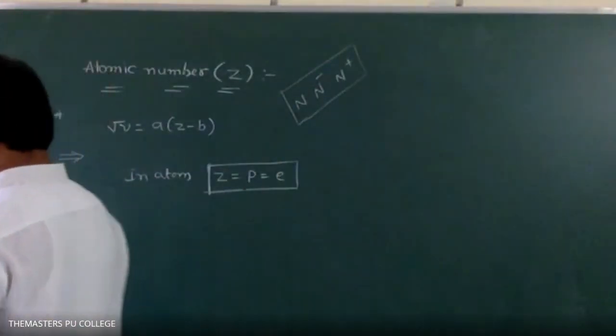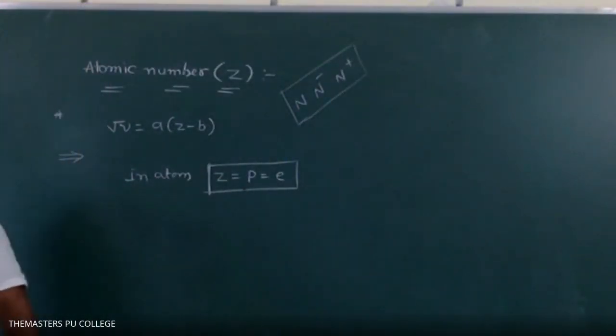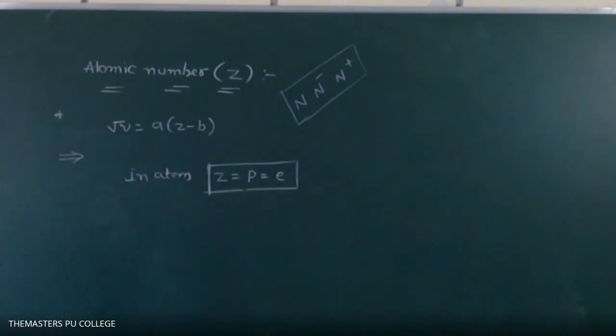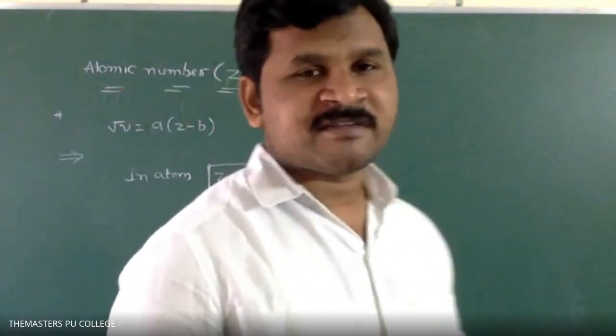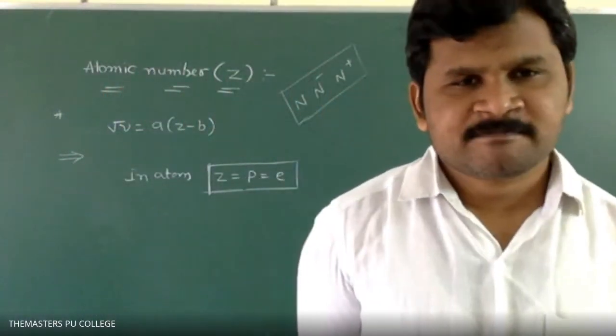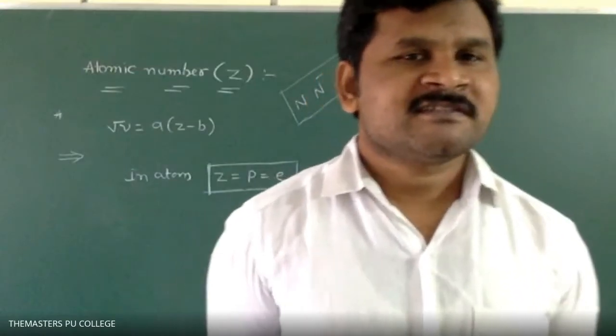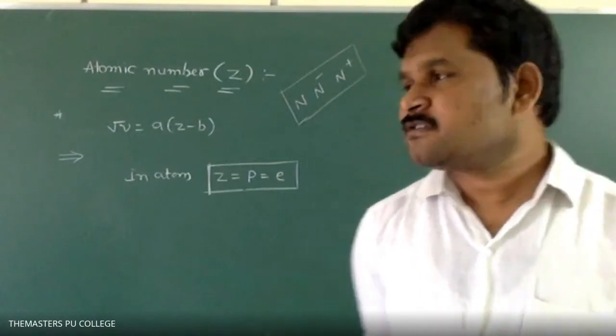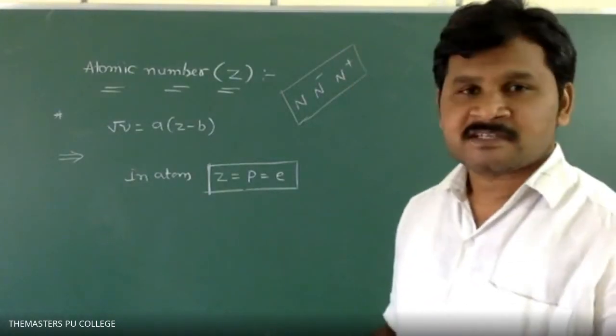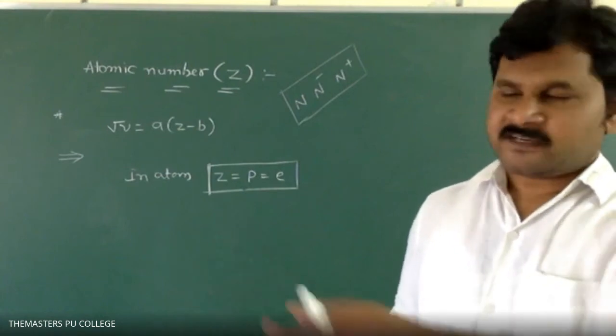Next. Suppose the atomic number of sodium is 11. How many protons? 11 protons. The atomic number is the number of protons. How many electrons? 11. 11 electrons, 11 protons. Separately we have to write. So we completed atomic number, and we will discuss a few questions also.